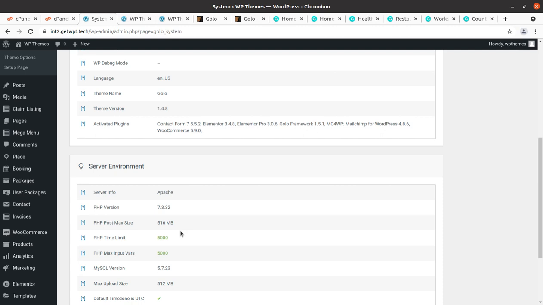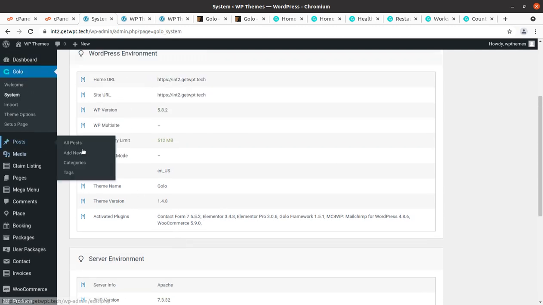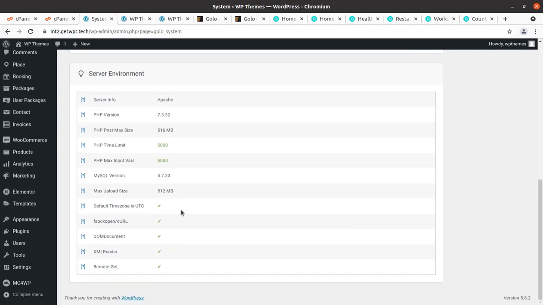This is going to be more convenient for you, and you can start building your website by directly putting in your data, and you don't need to bother about the hosting and all such things, because hosting is the main parameter that decides your website speed and capacity. Okay, so this is the system status.